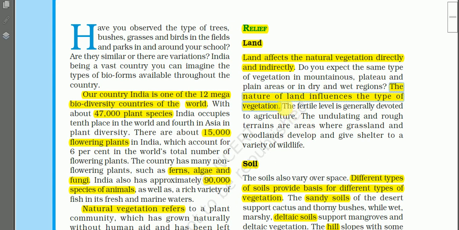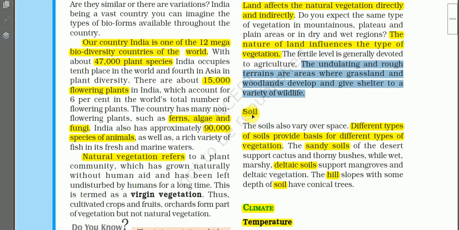So for example, fertile level land is generally devoted to agriculture. Generally we cultivate the fertile level land. Undulating and rough terrains are areas where grassland and woodlands develop and give shelter to a variety of wildlife. That means mountainous areas, hill areas and plateau areas are mainly covered with grasslands and trees. In this way, depending on the type of landform, we find different types of vegetation.